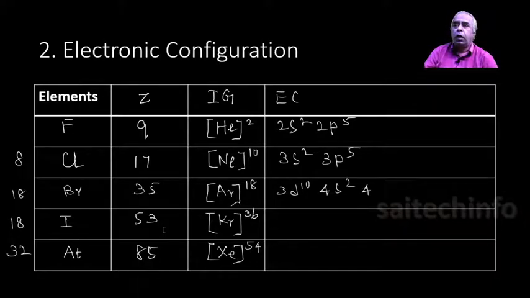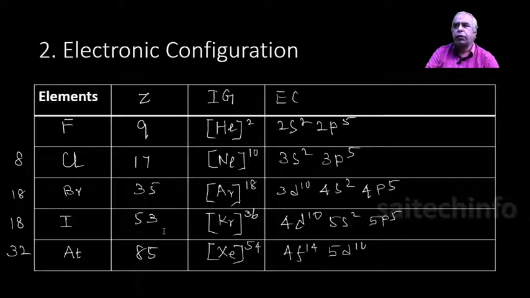And similarly, for iodine, that is 53 minus 36, so you can account for 4d10, 5s2 5p5. Likewise, for astatine, xenon is 54, so 85 minus 54, so 4f14, 5d10, then 6s2 and 6p5. So you can observe 7 electrons in the outermost electronic configuration in all these elements. Okay.